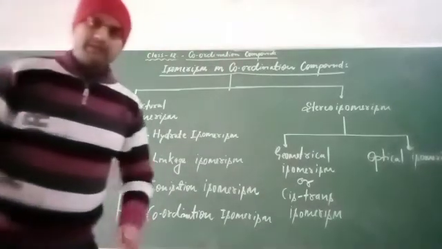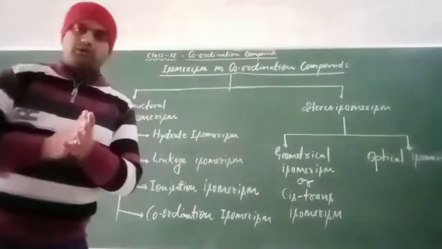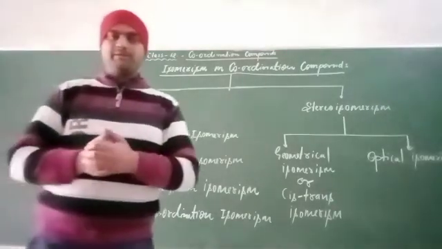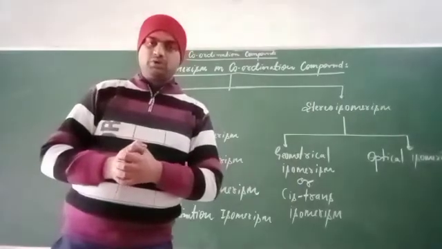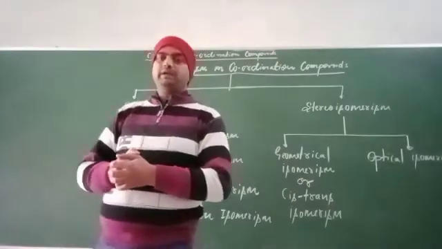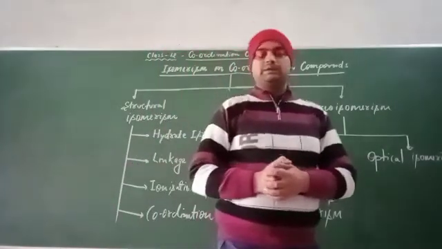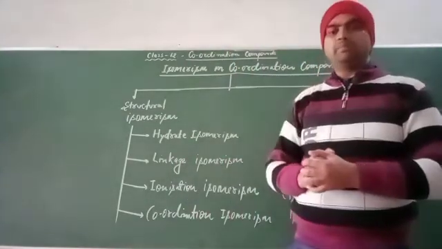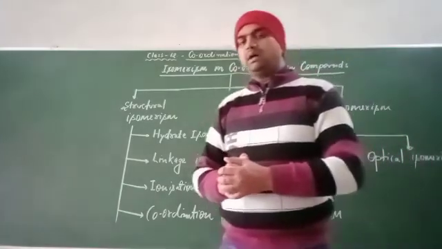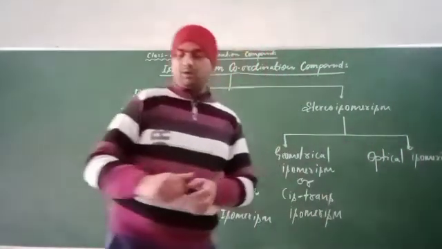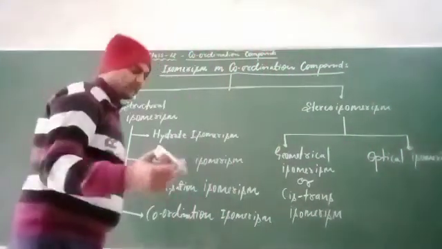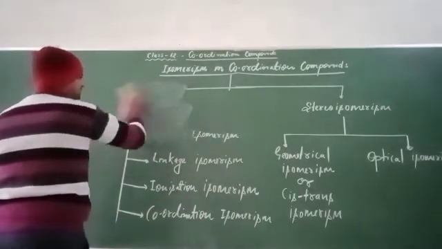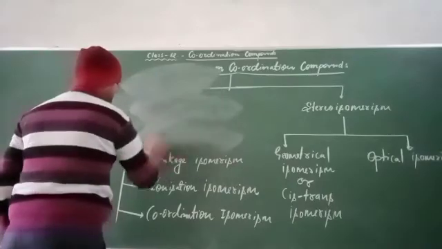Now we will talk about all these types of isomerism one by one. First of all we discuss structural isomerism, that means hydrate isomerism. What is hydrate isomerism, with its explanation and example? So let's discuss hydrate isomerism.